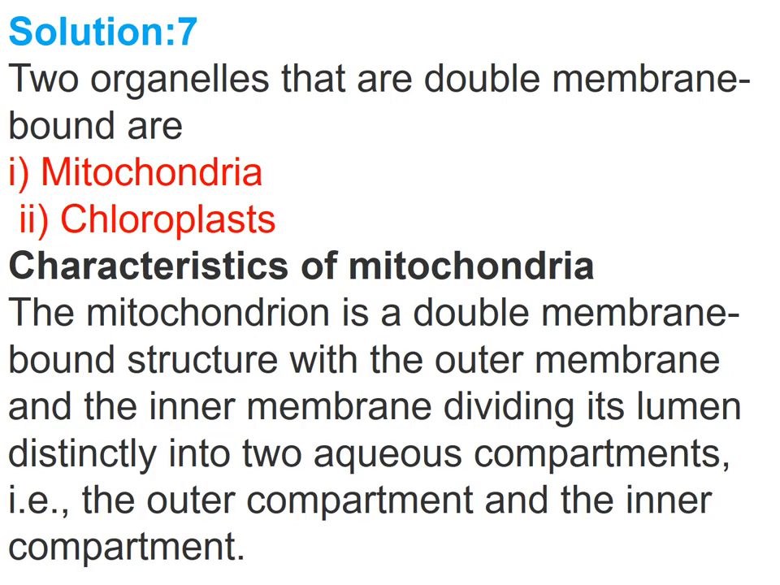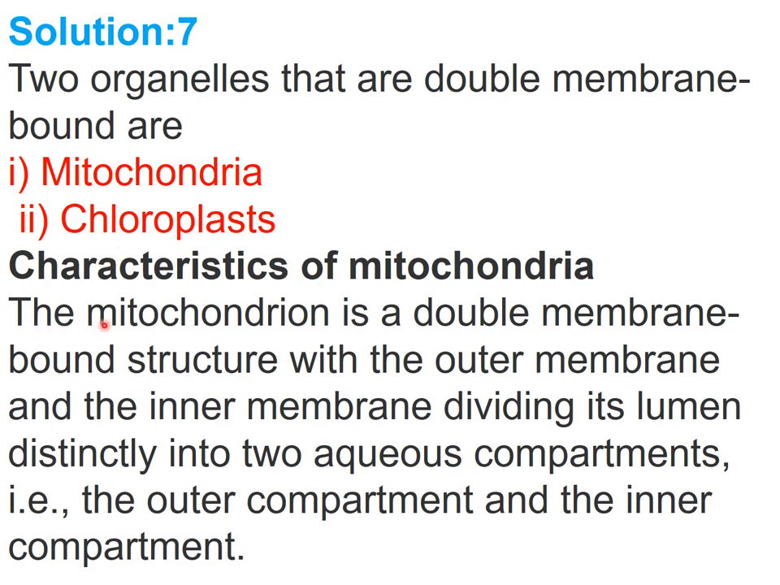So this is the answer for question number 7 of NCERT. Here you need to explain two double membrane bounded cell organelles. So these are the names of two cell organelles which are bounded by a double membrane: mitochondria, as you know, with outer and inner membranes, and chloroplast, where also an outer and inner membrane is present. Now we will discuss the characteristics of mitochondria and after that the characteristics of chloroplast.